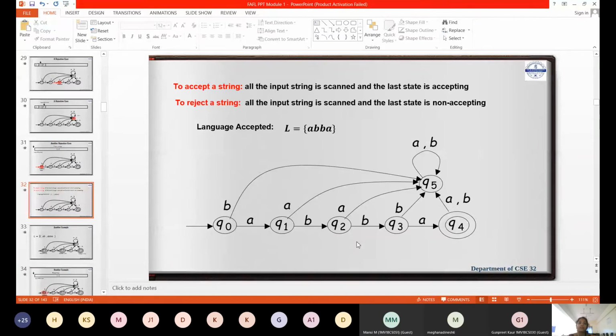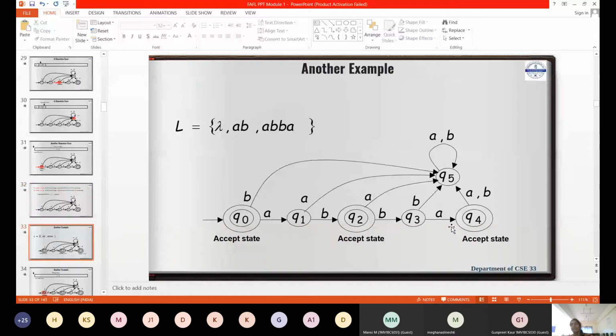But here, actually, you have 3 strings, which means you should have 3 output states, I mean, acceptable states.